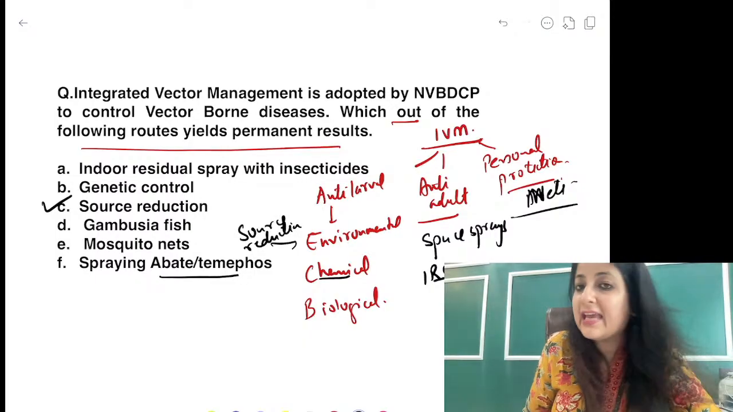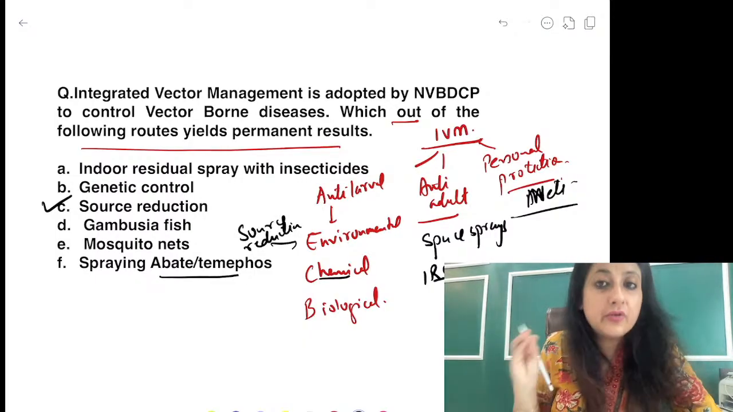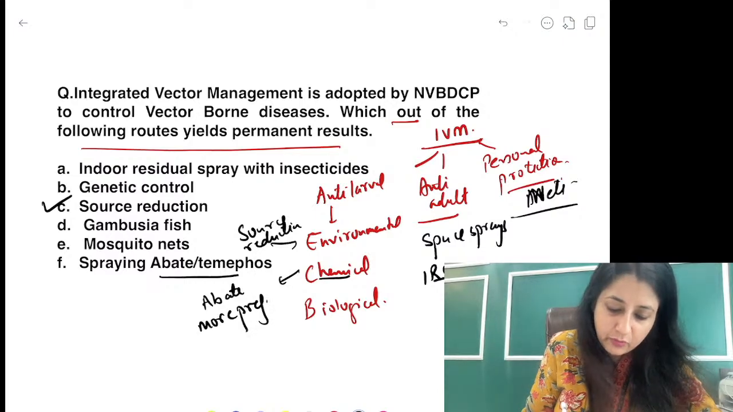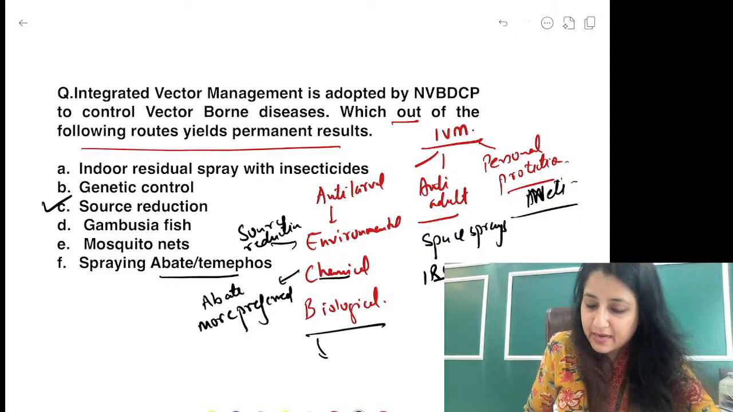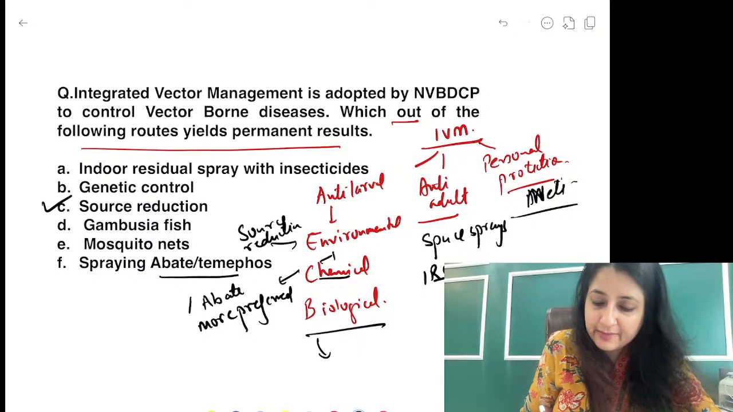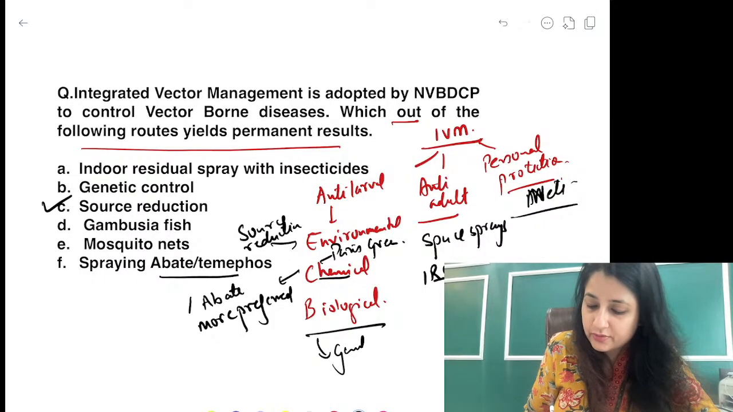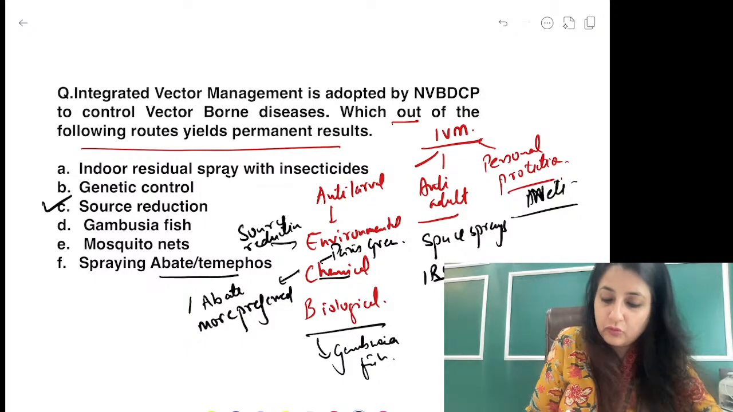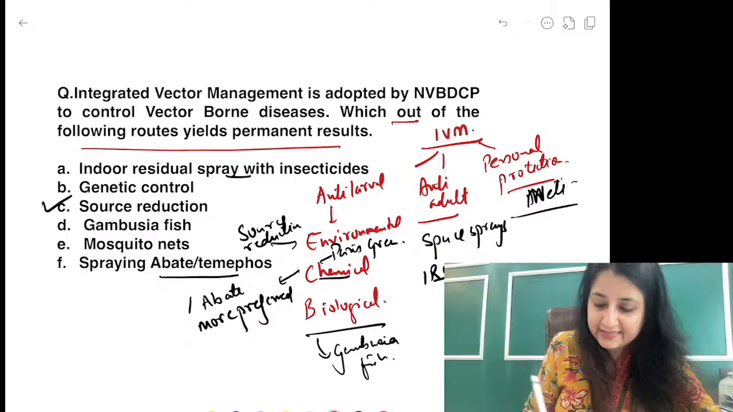Chemical spraying: abate and temephos. We could also spray Paris green, but remember abate is more preferred, because Paris green has a little more toxic effect. Okay, so abate is more preferred under the program. And biological also, you could use chemical Paris green, but we prefer abate more. Biological, of course, which one do you use, guys? Gambusia fish.